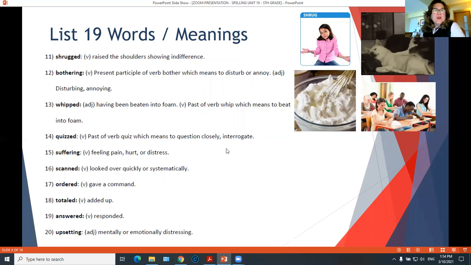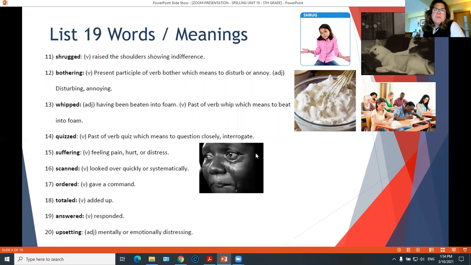Number 15, suffering. Suffering means feeling pain, hurt, or distress. Here we have a picture of a boy who's suffering. We don't know why, but he is clearly suffering because of something.